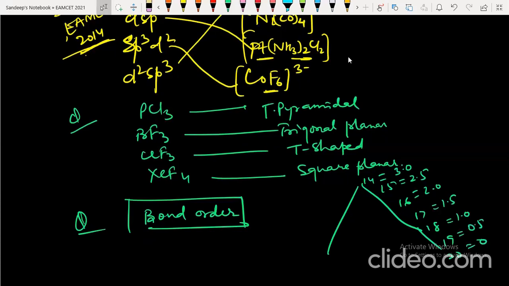Similarly, in 13, the bond order is 2.5. In 12, the bond order is 2. In 11, the bond order is 1.5. In 10, the bond order is 1. In 9, the bond order is 0.5. And in 8, 0. So from 8 to 20, this trick will be helpful.